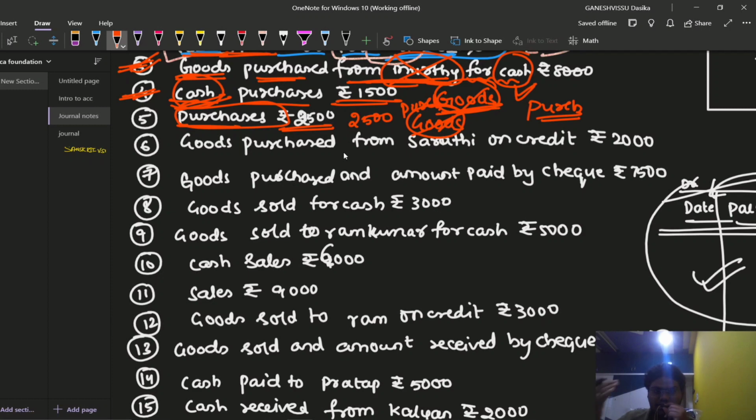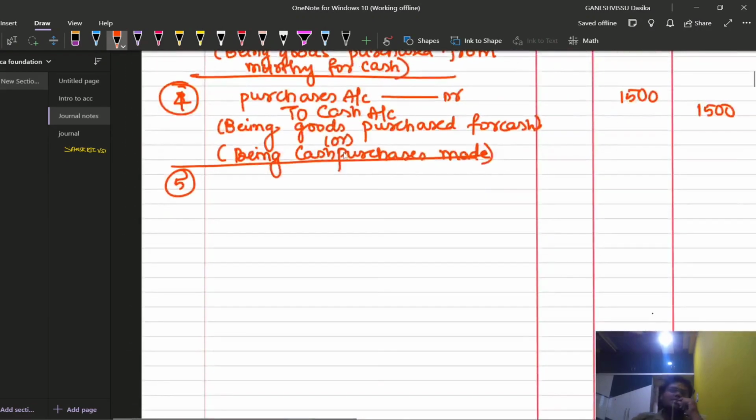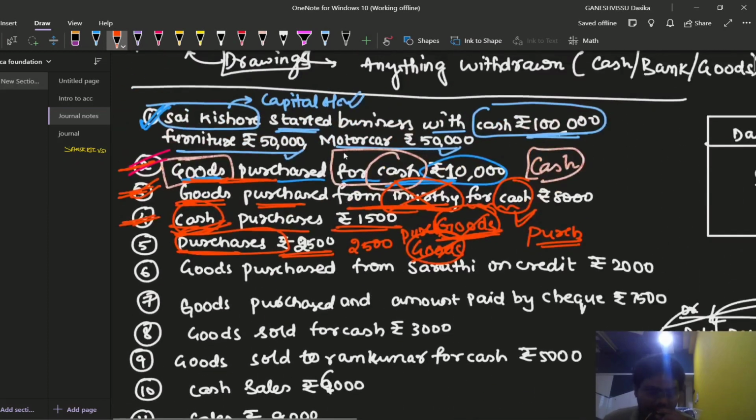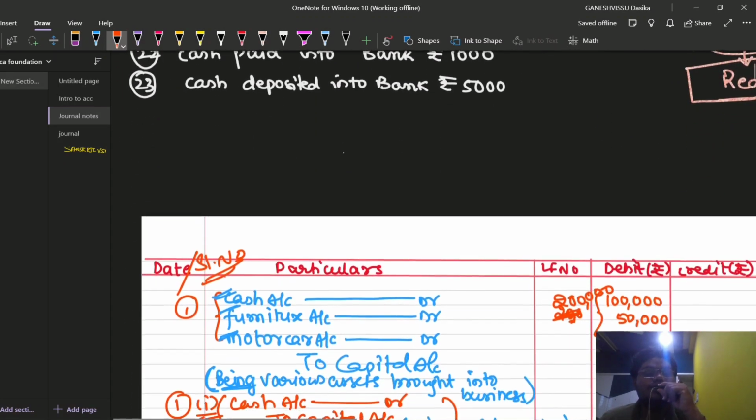That means goods are coming into the business. Debit what comes in according to the real account rule. So debit the account of purchases. Fifth transaction, so purchases account debit. Purchases account debit to what? To the credit item. What is that credit item which we need to record here? See, purchases has been made. Did he mention a cash transaction or a credit transaction? No. What are we going to assume? We are going to assume it is a cash transaction. That means the amount has been paid through cash. Amount 2500. So cash is going out of the business. So credit cash account with 2500 rupees.